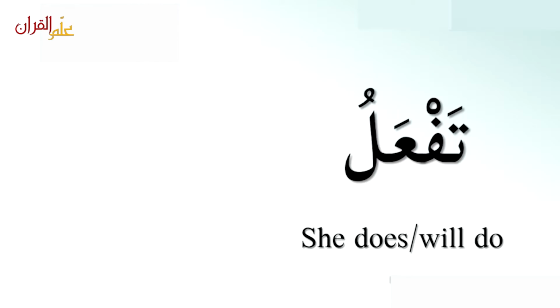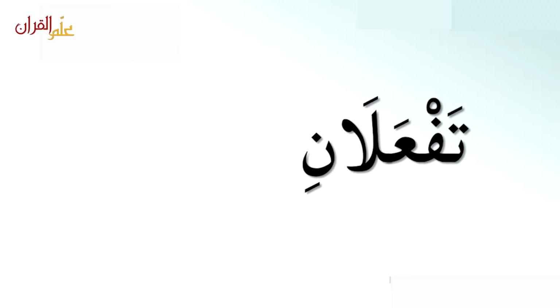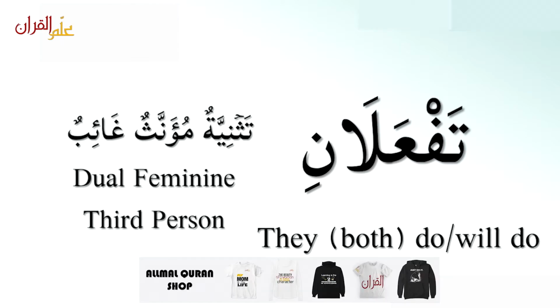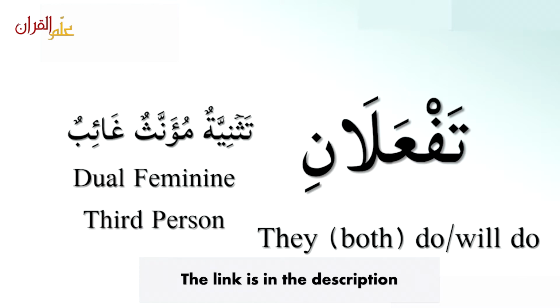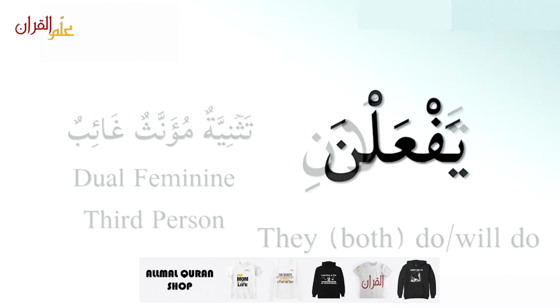Taf'alu, she does or she will do. Wahid mu'annas ghaib. The person you are speaking about is one person female. Taf'alani, they both do or they both will do. Tathniya mu'annath ghaib. The persons you are speaking about are females and they are two.